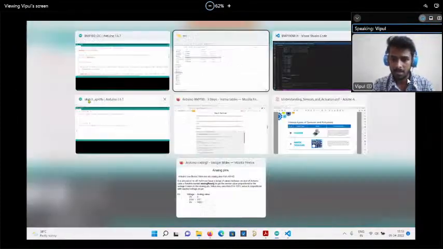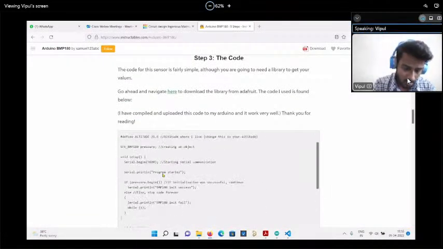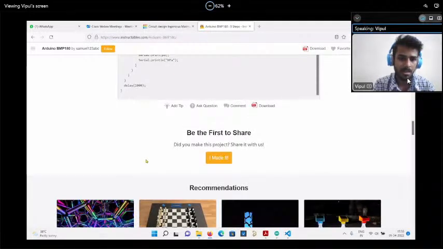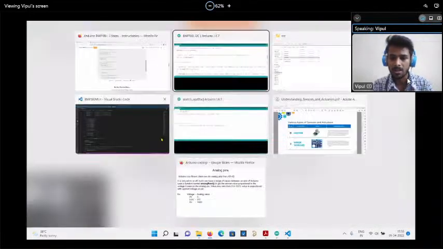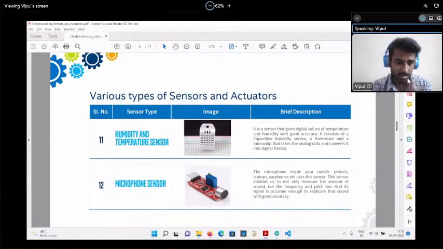So similarly, let's jump on to the sensor. Just try to read this article. Currently this code will be very difficult for you guys, so just go through the simple kind of codes and don't use such kind of devices. But first, we need to know whether it is a simple analog sensor or a digital sensor, and when we are going to use the library, right? That is one question. So this is the temperature and humidity sensor.